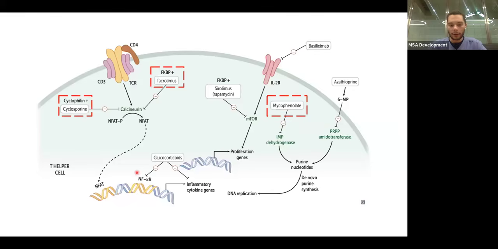The end product is inflammatory cytokine genes, which are interleukin-2. Right. Now for adverse effects, really quickly. We already had a question about this to differentiate between both. How to differentiate between cyclosporin and tacrolimus.